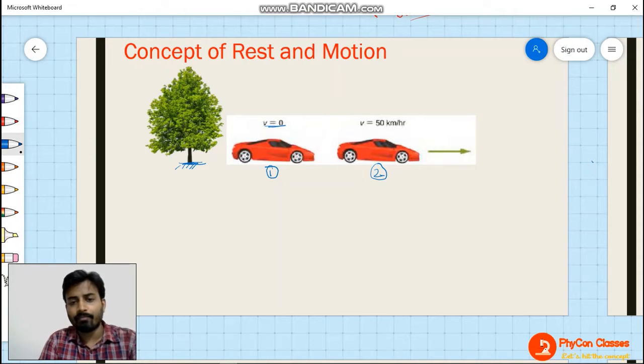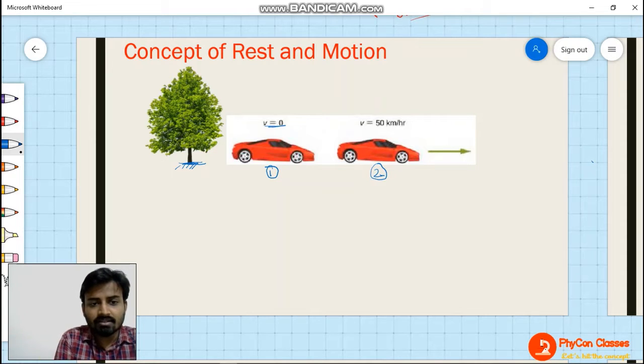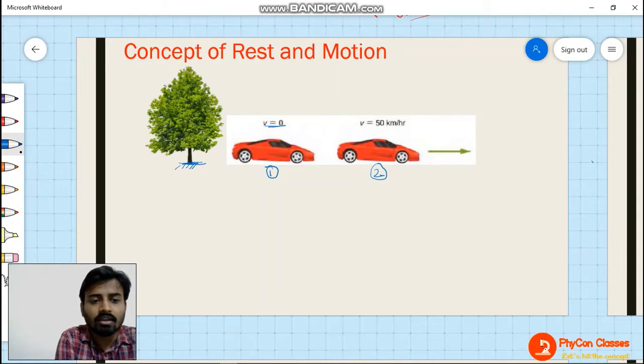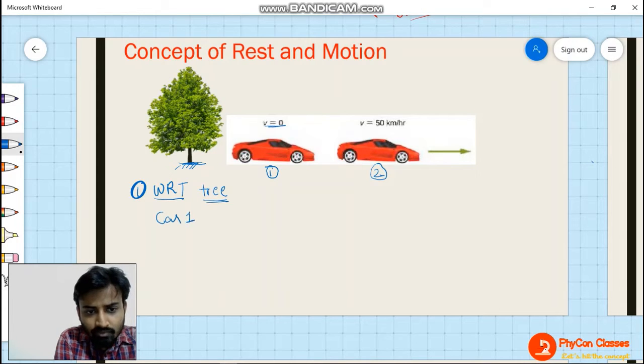Now here, to understand the concept of rest and motion in a better way, let me just ask you questions. We are going to define the reference and then accordingly we will see what is the motion of other particles, other objects. So first of all, let's suppose our reference, with reference to tree. If I am talking about with reference to tree, then what is the motion of car 1 with reference to tree? Can you tell me?